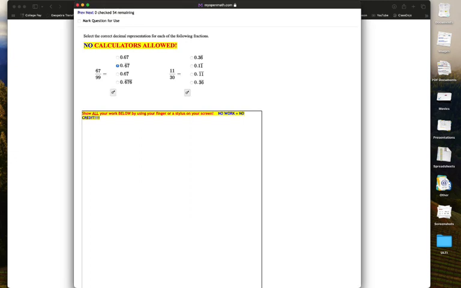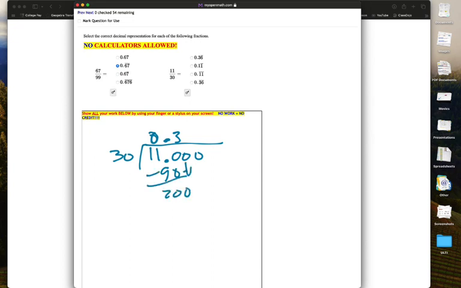We do the same thing for the other one. We've got 11 divided by 30, top number divided by bottom number. 11 is too small. 30 won't go into 11, but it will go into 110 3 times. That's 90. Subtract. Bring down a 0. 30 goes into 206 times. And 6 times 30 is 180.